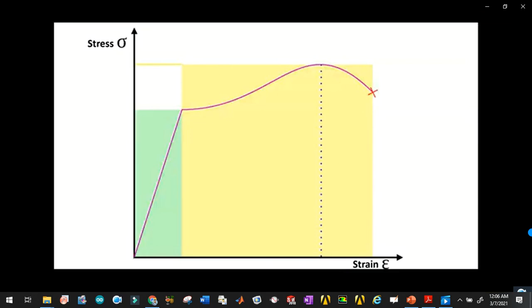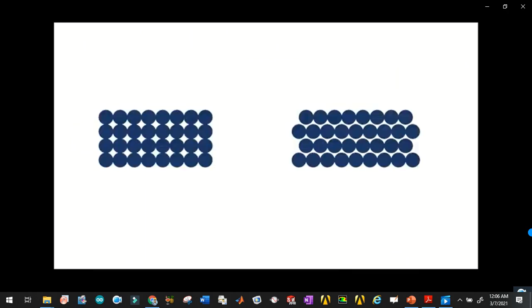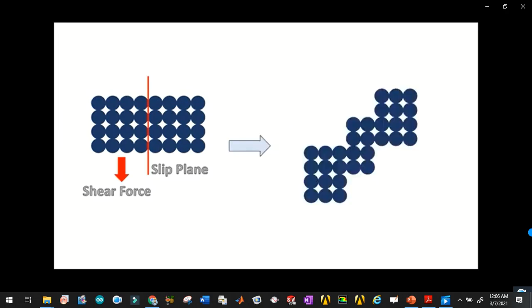When a crystal is subjected to an external force, it first undergoes elastic deformation, whereby it returns to its original shape when the load is removed. If the load is increased, the plastic then undergoes plastic deformation, which is when it changes shape permanently. The two mechanisms that allow for plastic deformation to occur are the movement of slip planes, when a plane of atoms slips over an adjacent plane under shear stress, and twinning, when a part of the crystal structure forms a mirror image of itself across the twinning plane. Twinning only occurs in HCP metals.